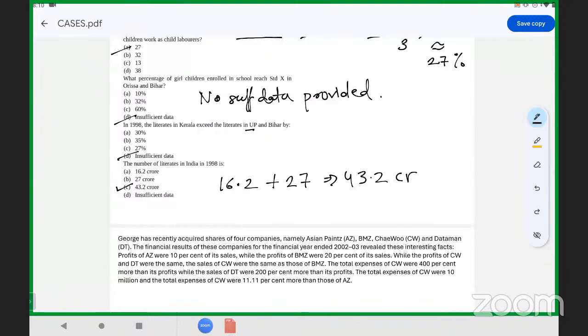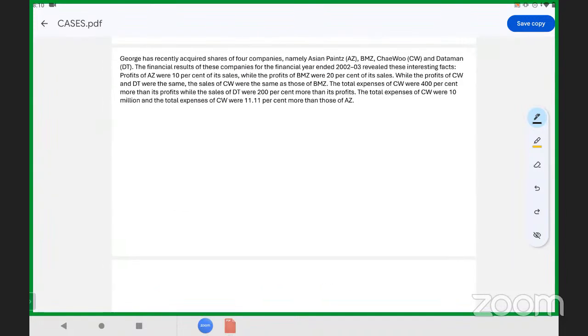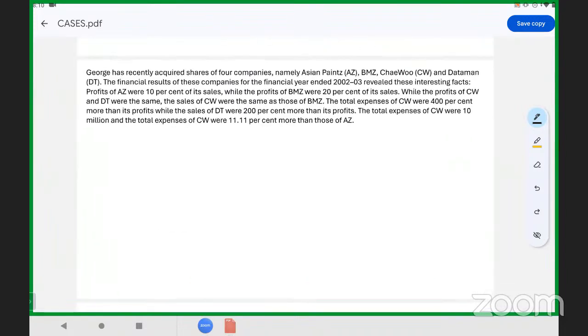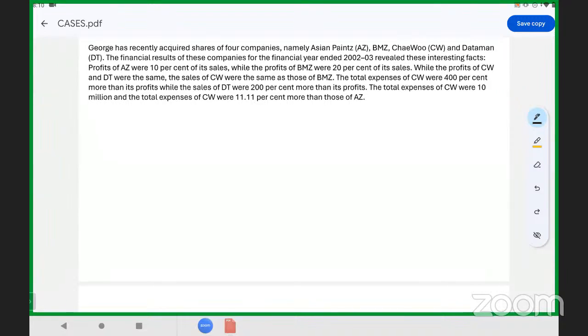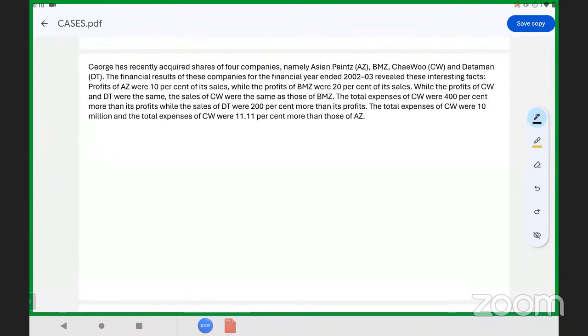Okay, next one is a small case. Try to read it, take 5 minutes, and we'll try to solve it. Basically, this is sales related information.